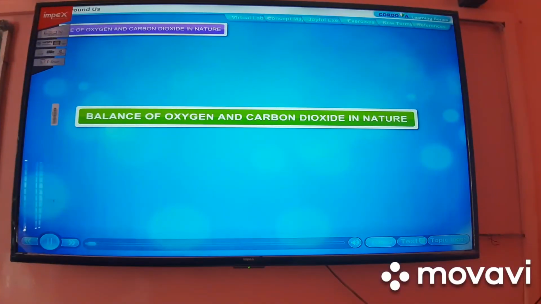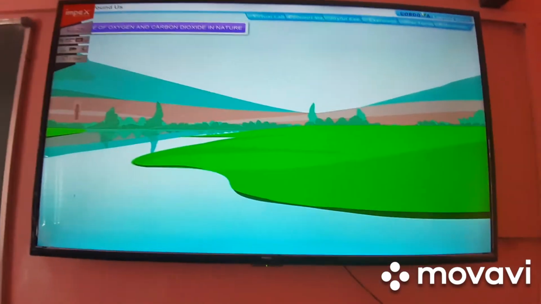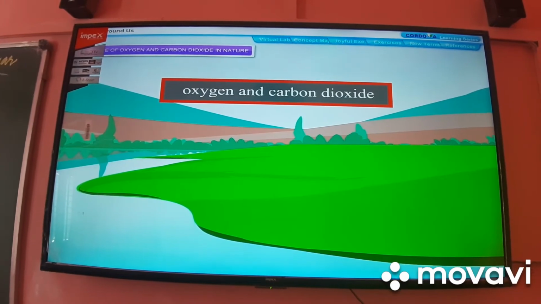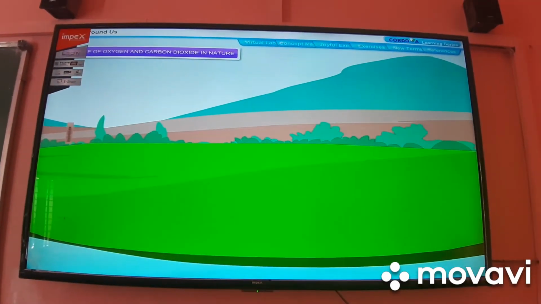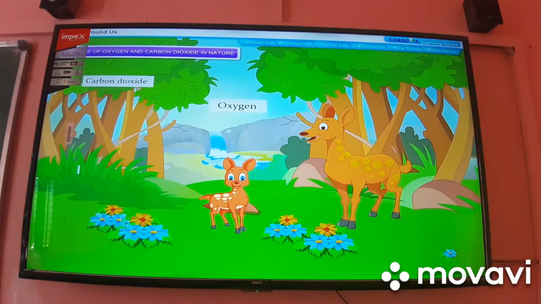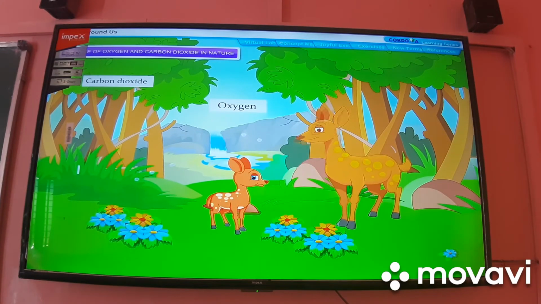The balance of oxygen and carbon dioxide in nature. The major components of air are oxygen and carbon dioxide. In nature, the amount of gases mostly remains unchanged and balanced. How? Animals inhale oxygen from the air and exhale carbon dioxide, which goes into the air. Plants also use oxygen for respiration.